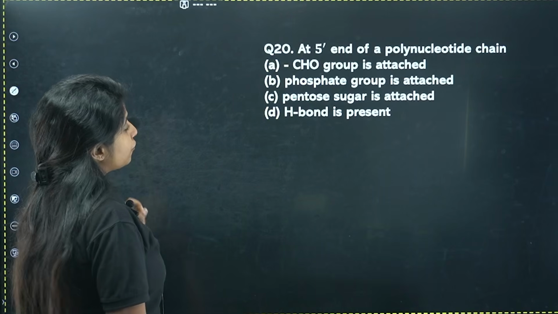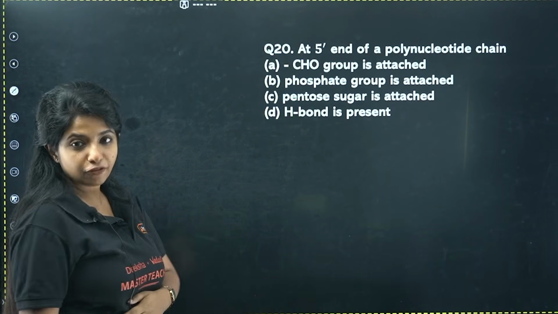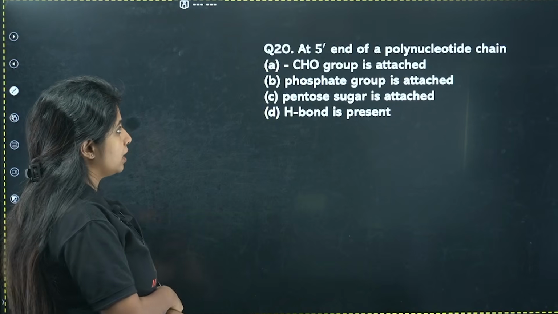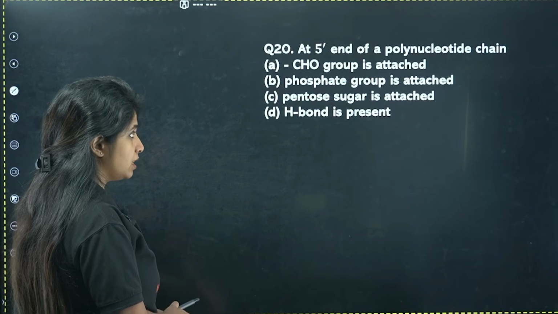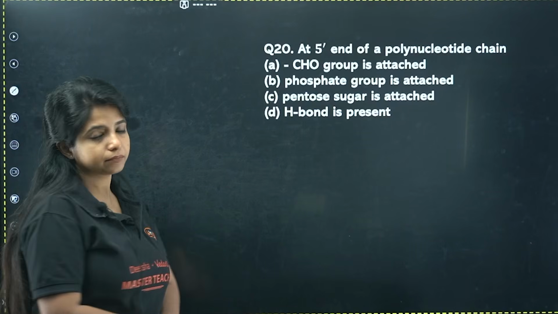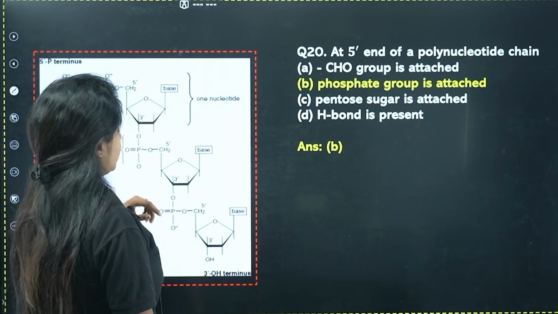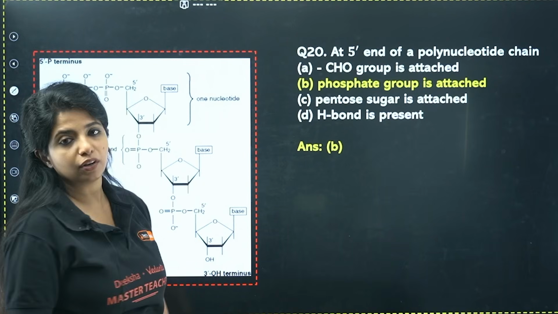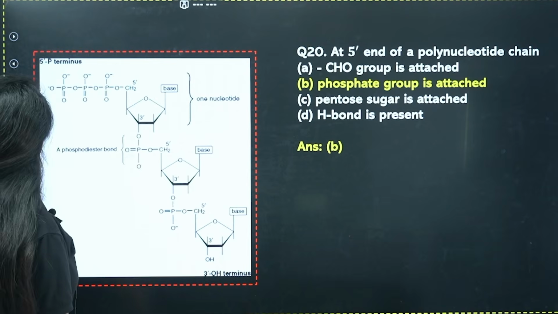Next question. At the 5' end of the polynucleotide chain, what is going to happen? At the 5' end of the polynucleotide chain, CHO group is attached, phosphate group is attached, pentose sugar is attached, H bond is present. What do you think is the answer for this particular question? At the 5' end, phosphate group is going to be attached, right?